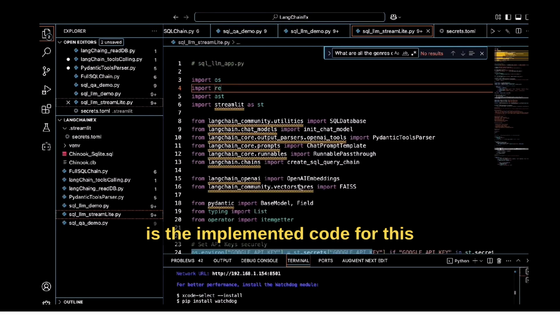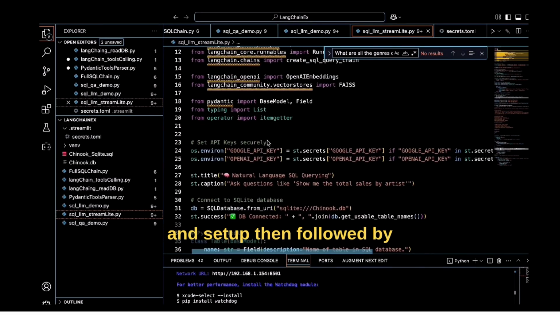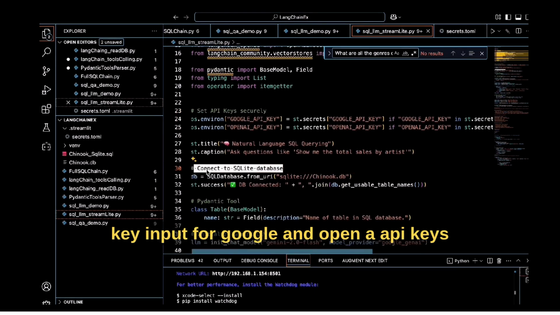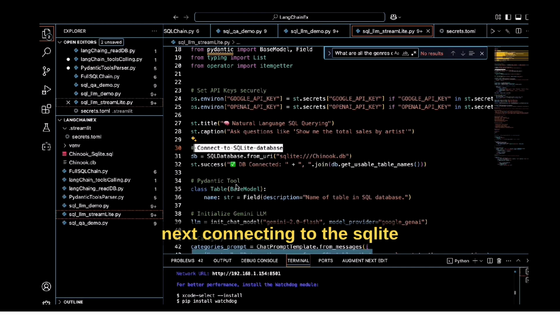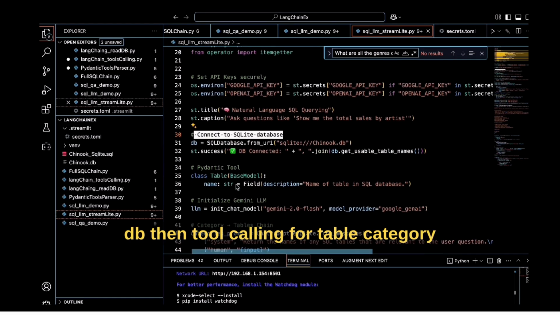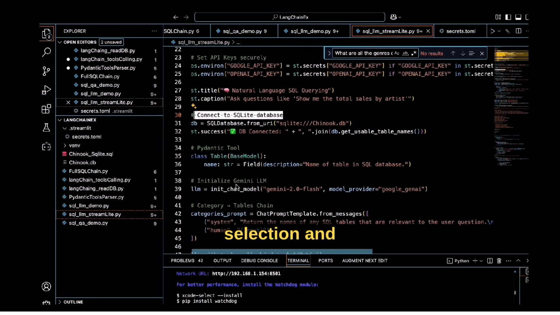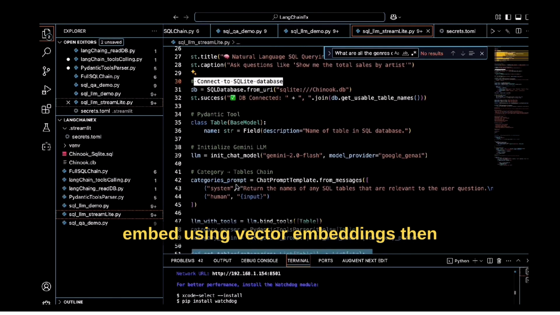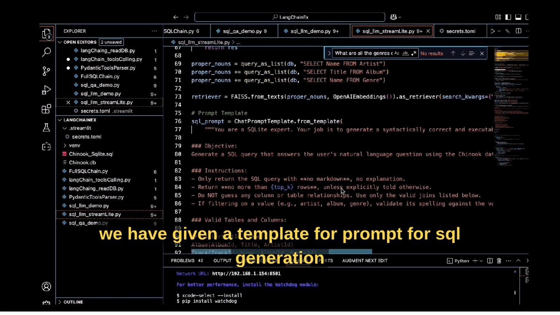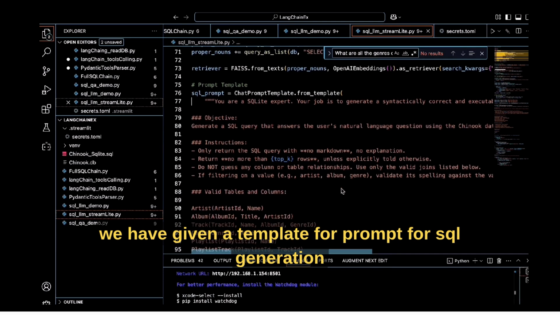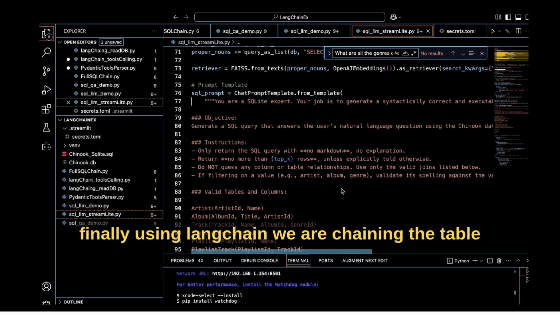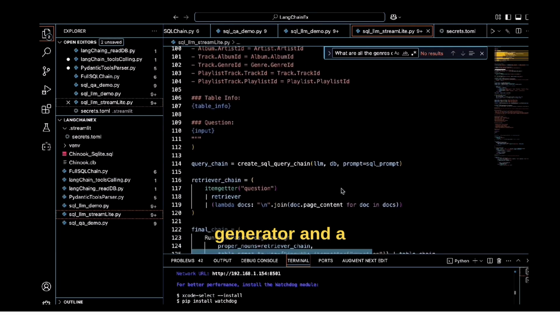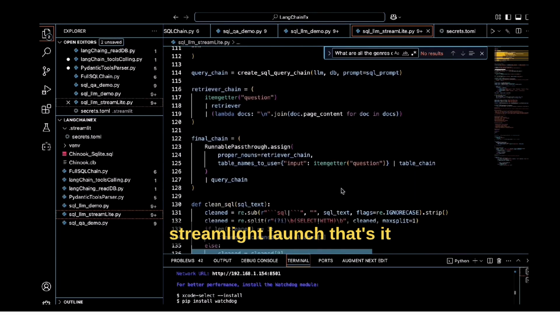This is the implemented code for the shown demo. First, libraries and setup, followed by secure API key input for Google and OpenAI API keys. Next, connecting to the SQLite DB, then tool calling for table category selection. Then gathering proper nouns from the DB and embedding them using vector embeddings. Then we have a prompt template for SQL generation. Finally, using LangChain, we are chaining the table selection plus retriever plus SQL generator. And finally, Streamlit launch. That's it.